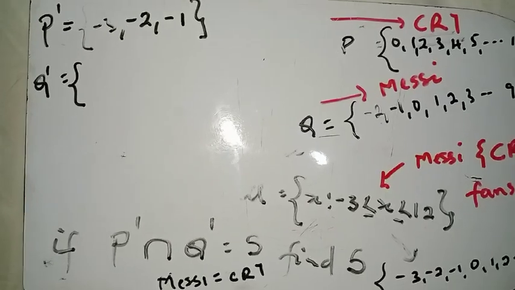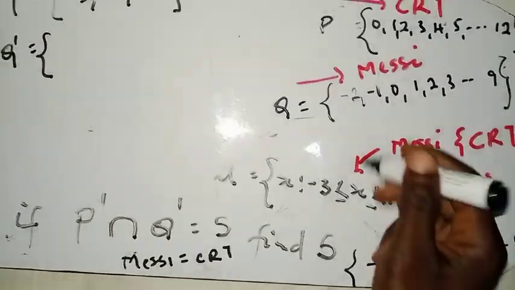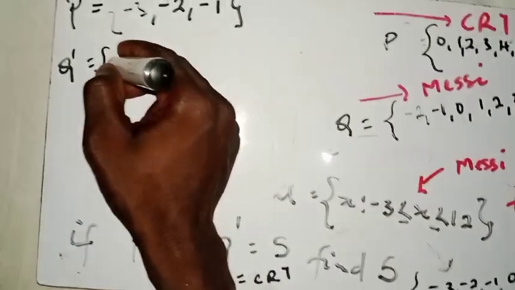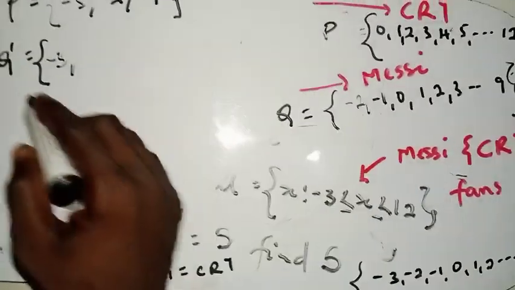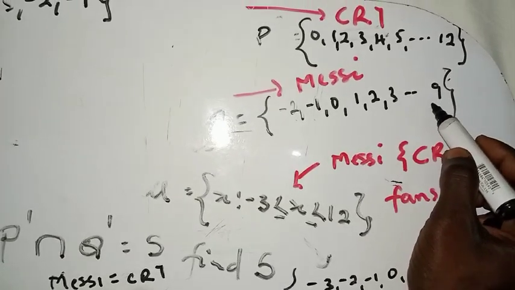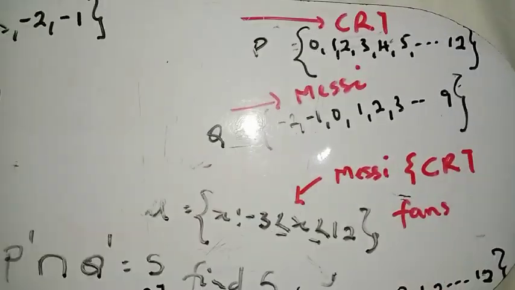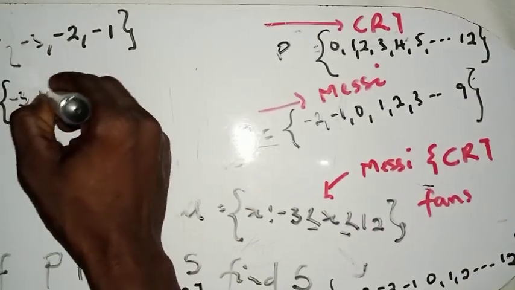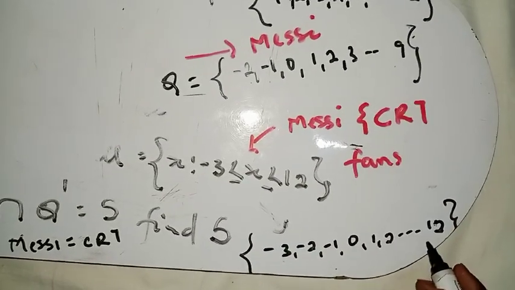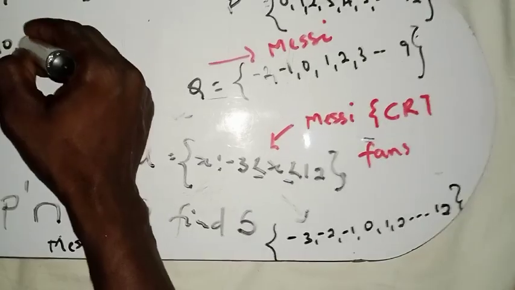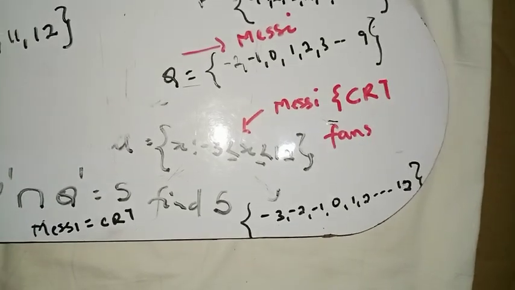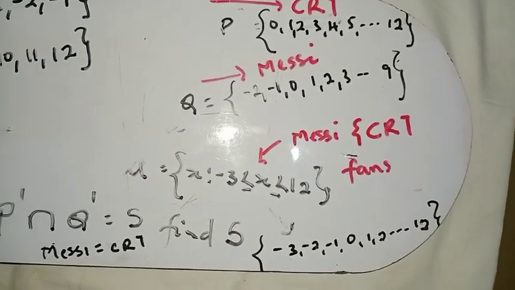Right, I guess you should pause the video and try to find the Q prime here. So what will be the Q prime? That's very, very easy. You can easily see that Messi fans start from -2, but -3 is part of the football fans here, right? So -3 is not a Messi fan, so that is the Q prime one here. Going forward here, we are going to have 10, right? 10, because 10 is not part of the Messi fans, but you are here, right? So this is going to end at 12. So 10 here, and then we have 11, and then 12.